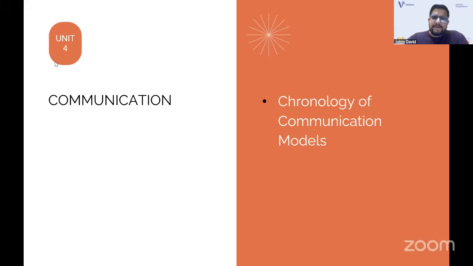They had not asked about communication models for a long time. I don't remember the last time they asked, but they came back again to communication models. It's like that. Whenever something is like following PYQs, that's what I told you: don't go and do PYQs from 5 or 6 years ago. The trend is changing, the pattern is changing every time.